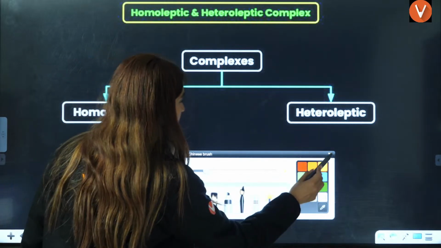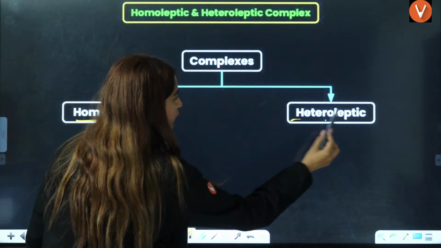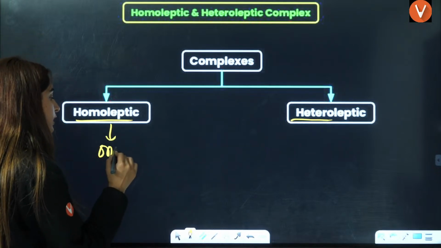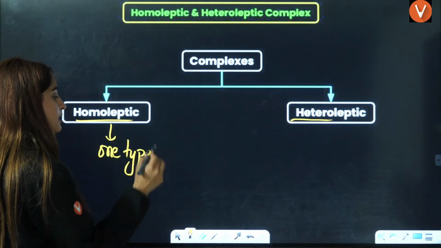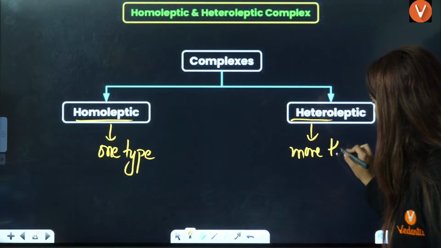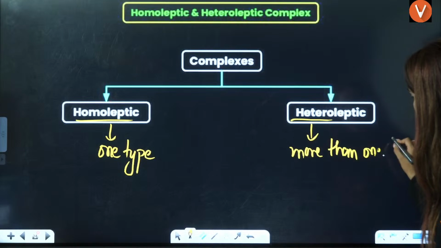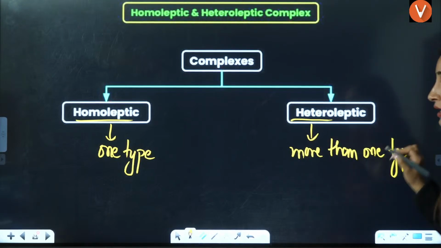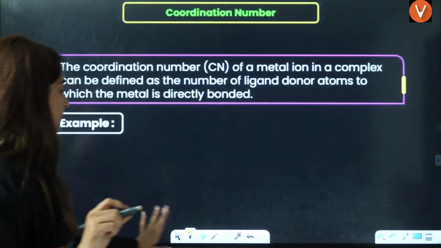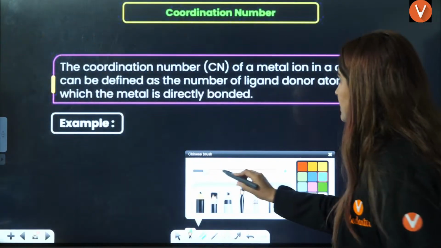Last definition here is homoleptic and heteroleptic. Homo means only one type of ligand attached, right? Here you have more than one type of ligand. If you have more than one type of ligand, that is called heteroleptic.